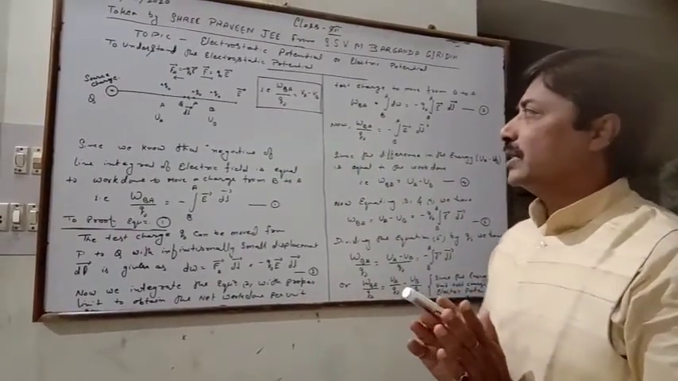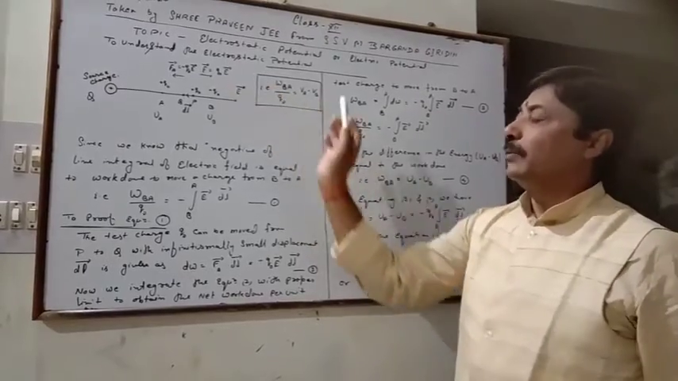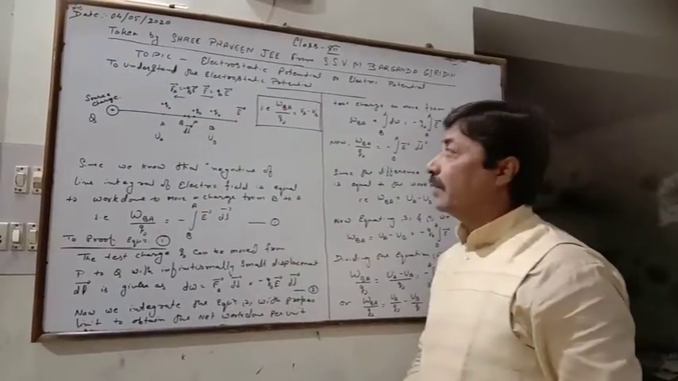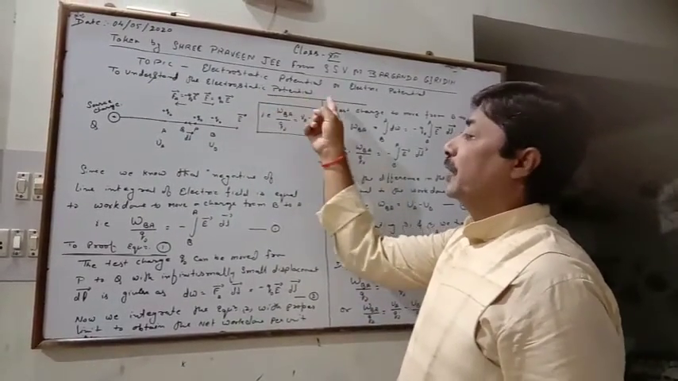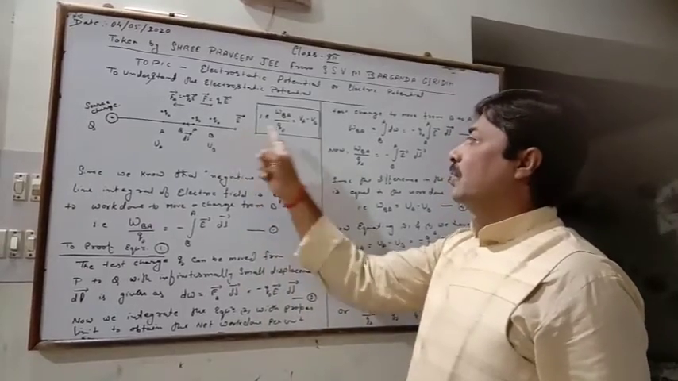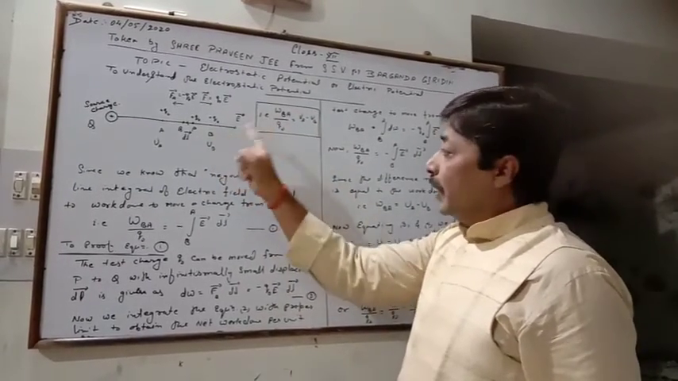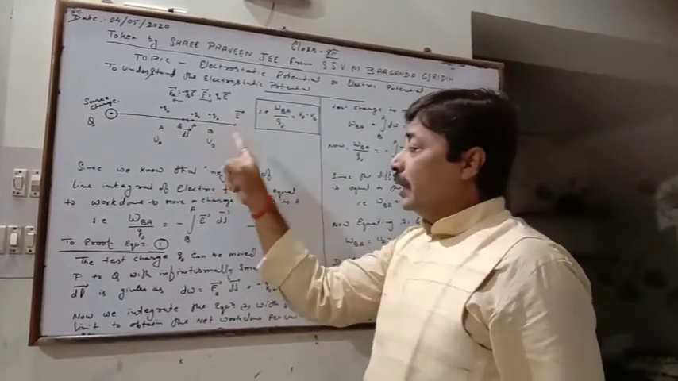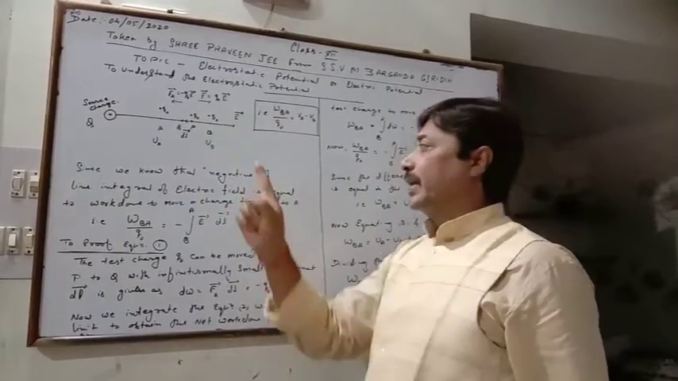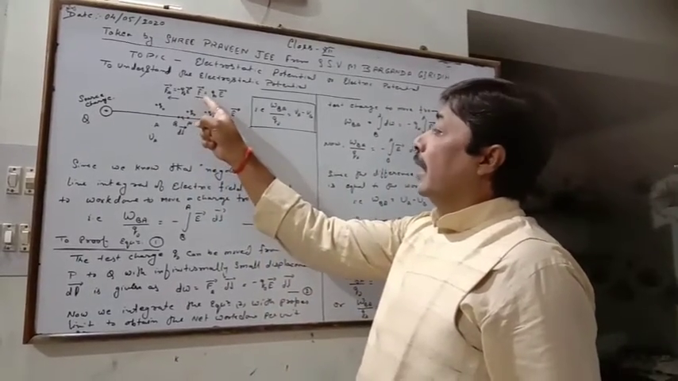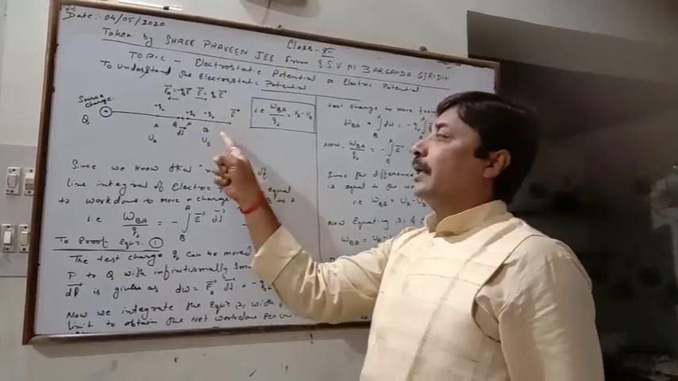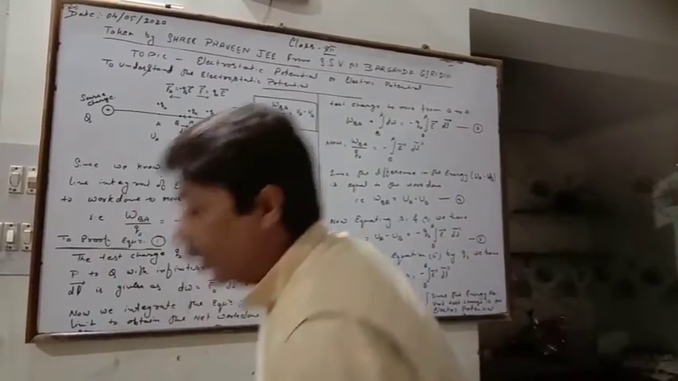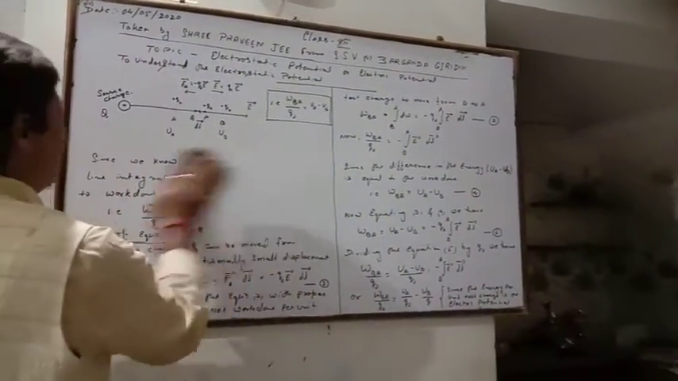Now we come to the conclusion that the definition of the electrostatic potential difference may be defined as the amount of work done per unit test charge moving from B to A without acceleration against the electrostatic force in a field, that is called the electrostatic potential. Now I am going to write the definition of the electrostatic potential here.